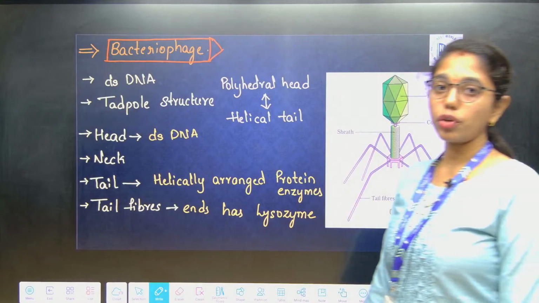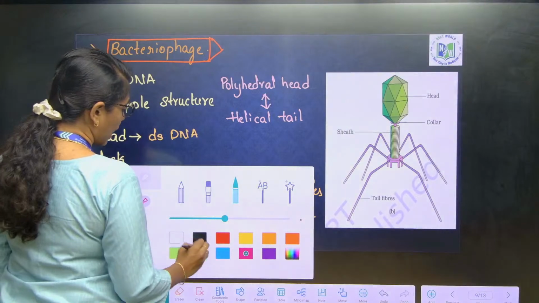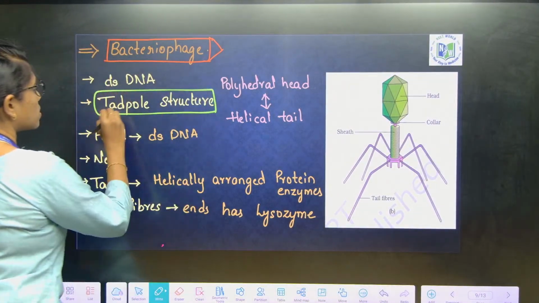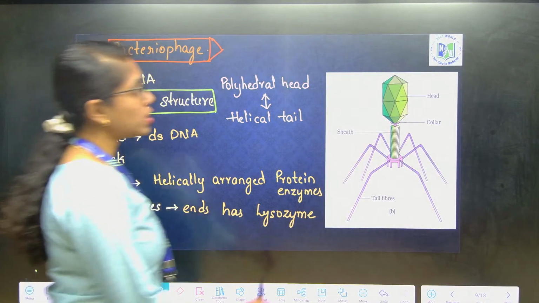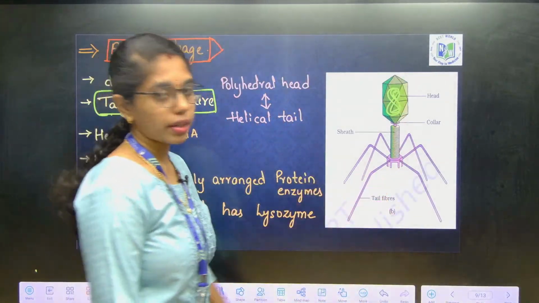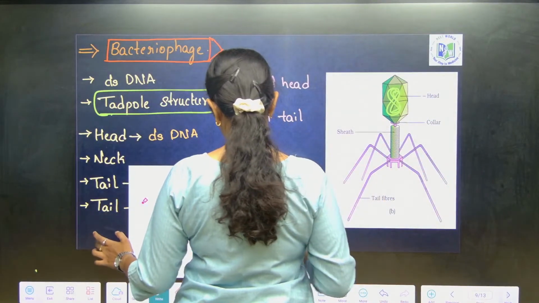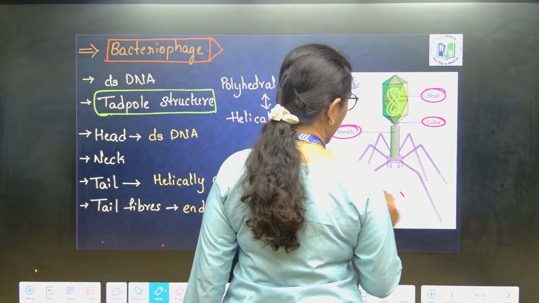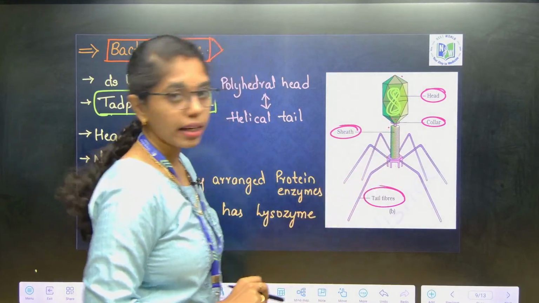Now, to learn about bacteriophage: bacteriophage is commonly known as the tadpole virus. Bacteriophage is commonly addressed as what structure? Tadpole structure, which has double stranded DNA in the head center. Okay? The main components of it include, first, the head, followed by collar, sheath and tail fibers.